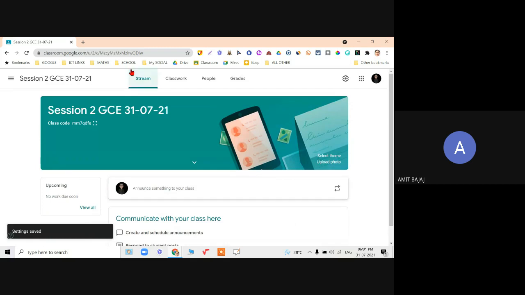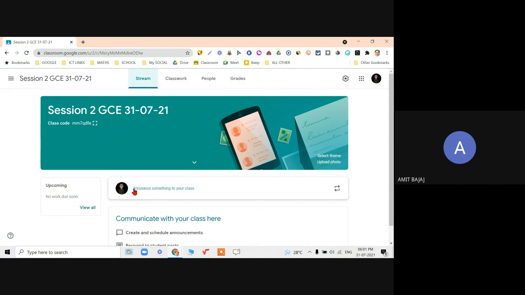Then again, you can check it out at the top. Stream, classwork, people, and grades. So the 4 options are available. But if I join a classroom as a student, you will not see the 4th option. The grades option is meant only for the teachers. So when I click on stream, by default, I am on my stream only.